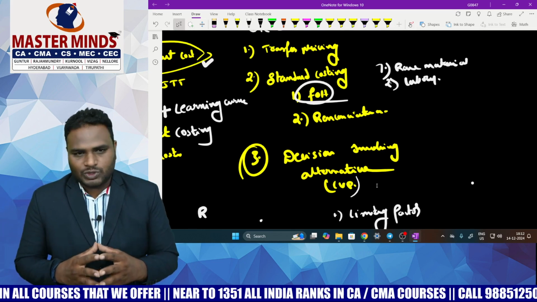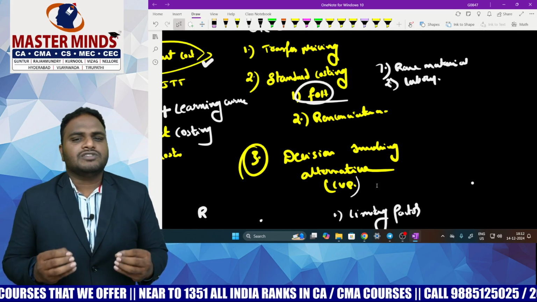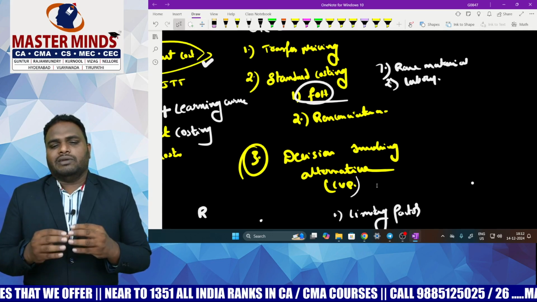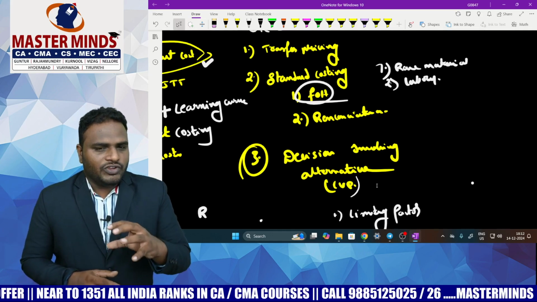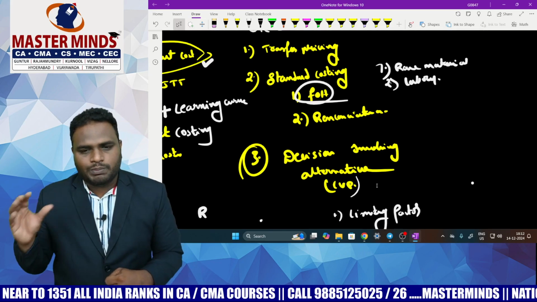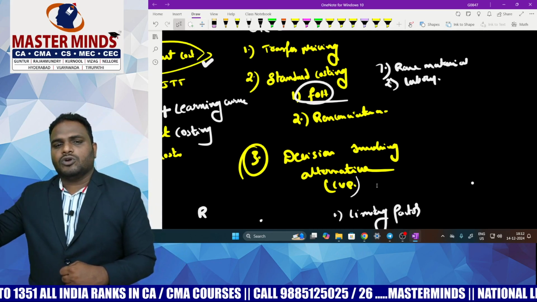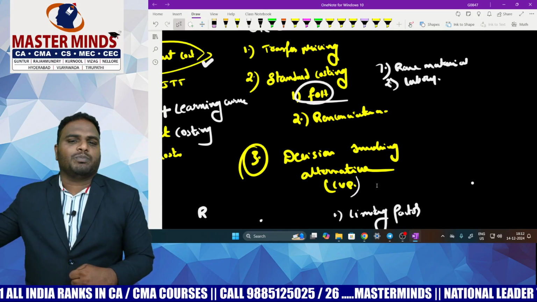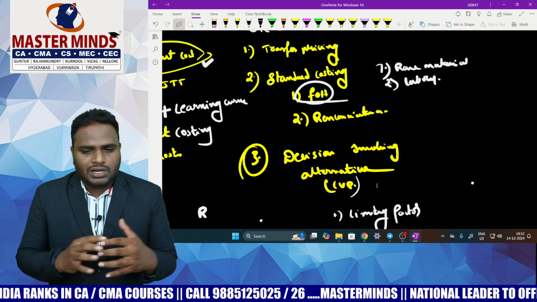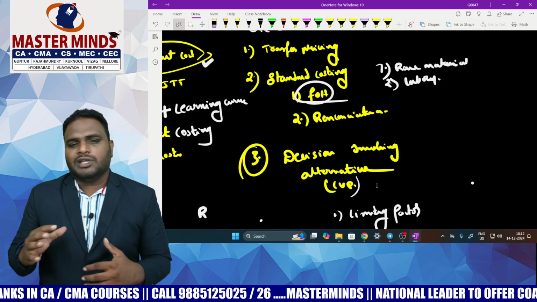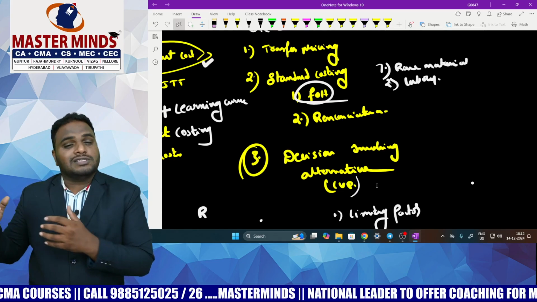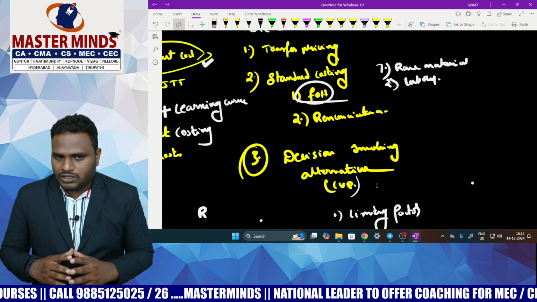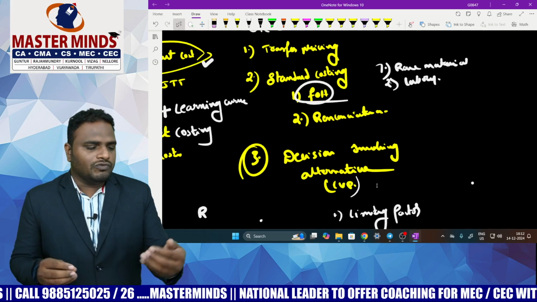Now, let us come to transfer pricing. I will divide this chapter into 2 parts. The first part is fixation of transfer price, and the second part is the effect of transfer price on profit, nothing but analysis of the profits. Till now in examinations, the examiner mainly focused on the fixation of TP, but please focus on the second area also this time. Now, practice one question on how to fix the TP.